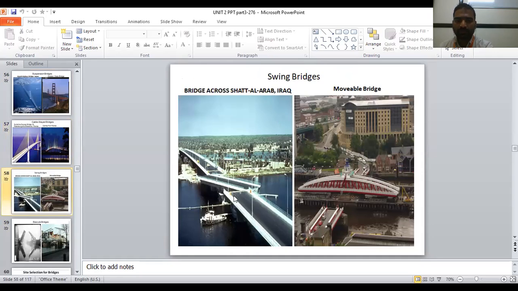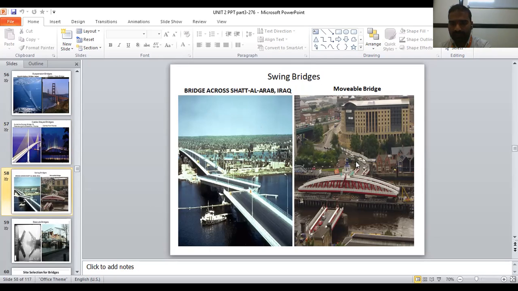See, swing bridge. It means there is a bridge from here to here. It continues. This is moving. So if there is a big ship coming here, when it comes, the bridge is opened like this. Initially, when the ship comes, at that time it is opened like this. So the bridge lets the ship pass easily. That is called a swing bridge. When it swings, the barrier opens and the ship will pass out.